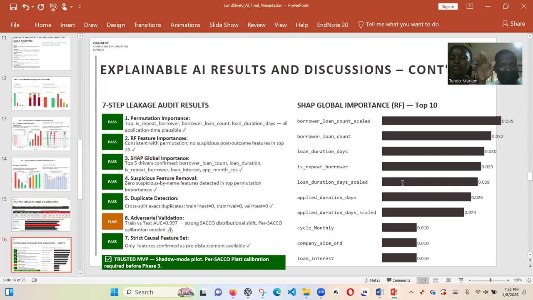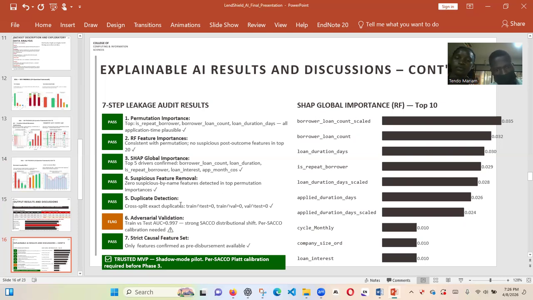Is there any feature that we suspect of leakage, that is a post-disbursement feature? And so we found out that all were okay. Then we also did the same for RF feature importance, and this was fine.